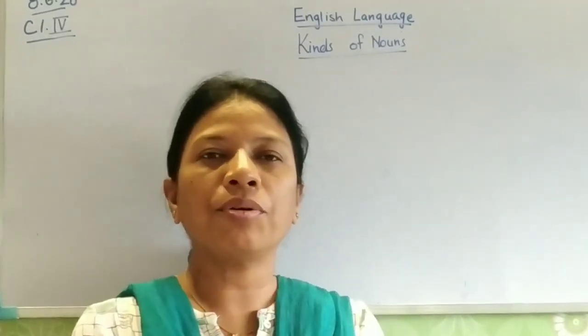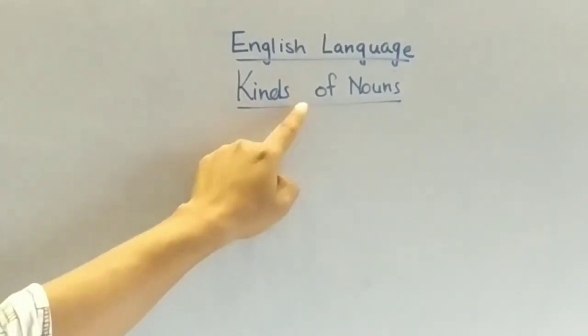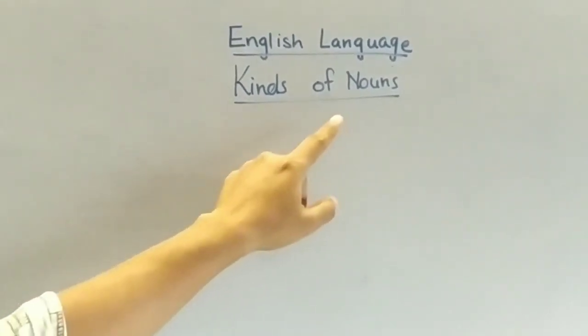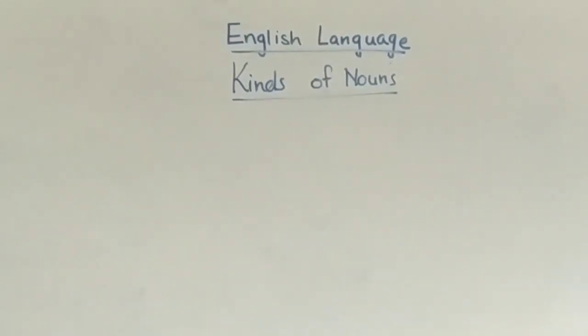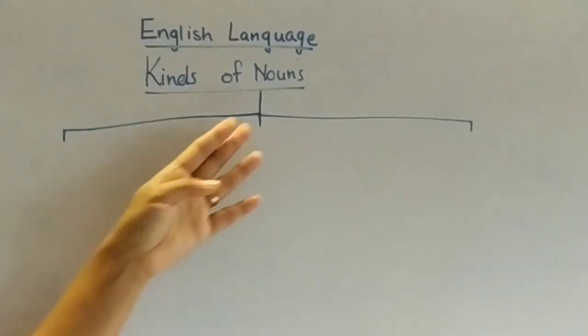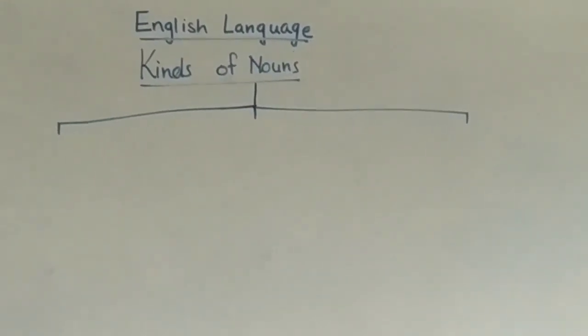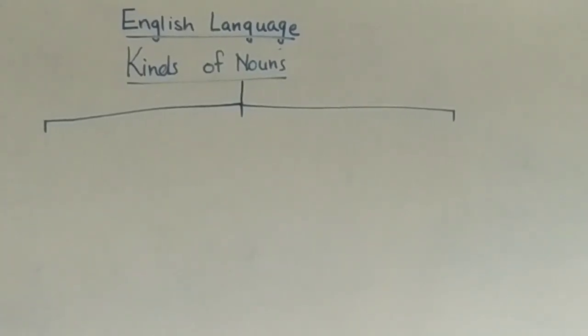Now we already know what is noun. So, kinds of nouns. You have learned that a noun is a word that names a person, place, animal, things. So nouns are usually classified into different kinds. According to your book, if you will see what?